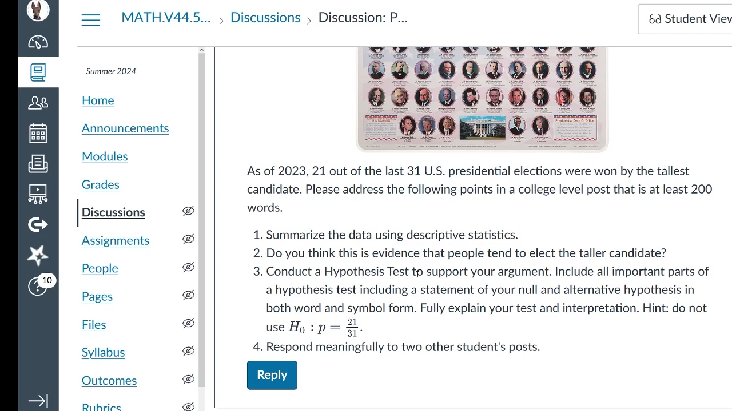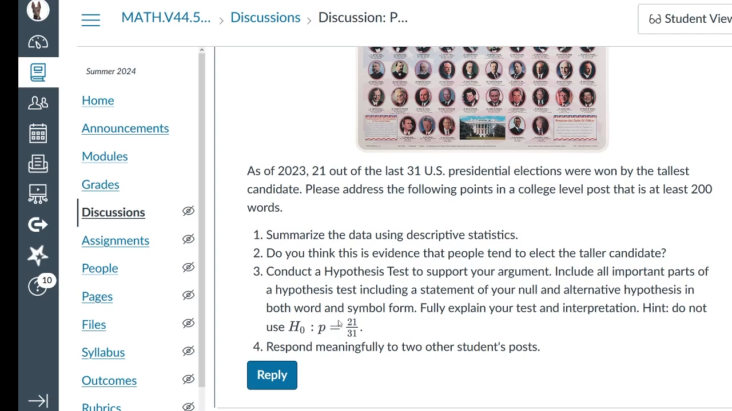So you're going to conduct your hypothesis test to support your argument, include all important parts of a hypothesis test, including a statement of your null and alternative hypothesis in both word and symbol form. Fully explain your test and interpretation. That's what you're going to have to do on the final. You want to hit all those pieces. That's why we're doing these project assignments, is to set you up for doing your project video at the end of the semester. And I give you a hint here.